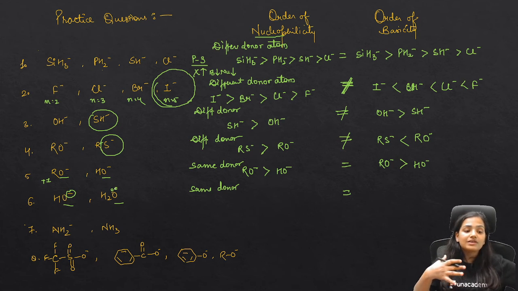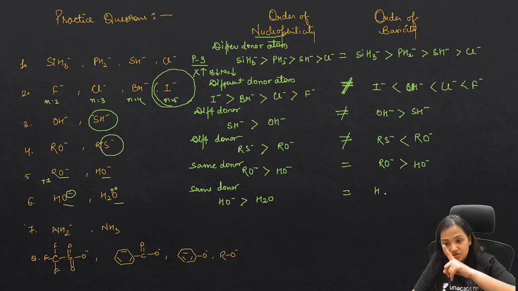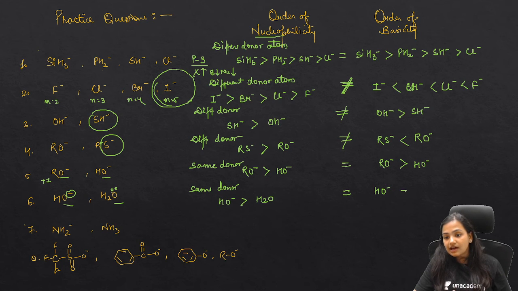Guys, always negative is a good donor because HO negative wants to neutralize itself by giving the electron pair. So we would say that HO negative is a better nucleophile than H2O. For the base as well, HO negative will react with H positive at the fastest rate to become neutralized to form water rather than H2O.